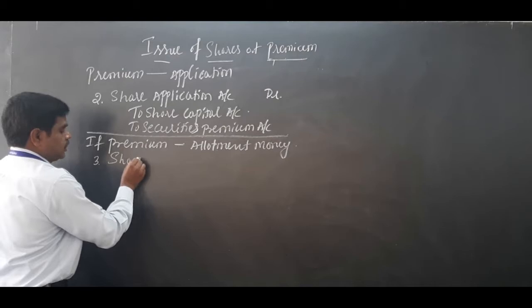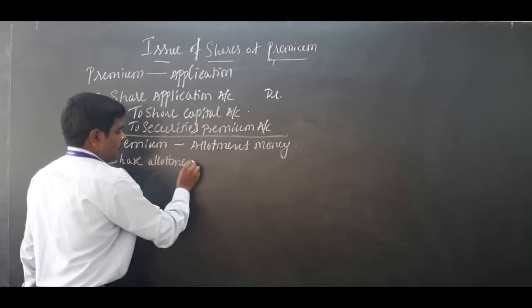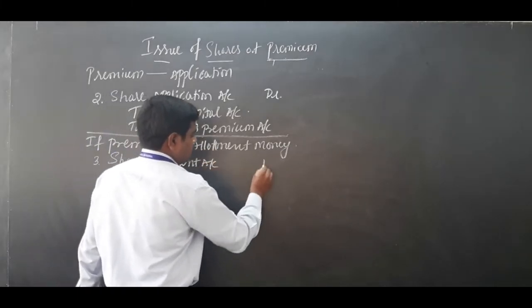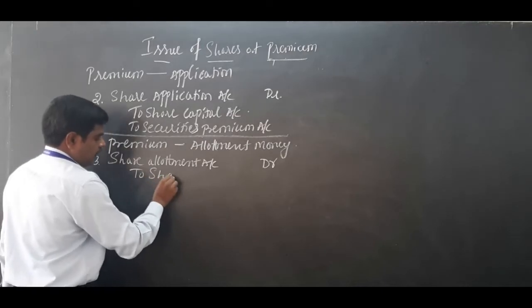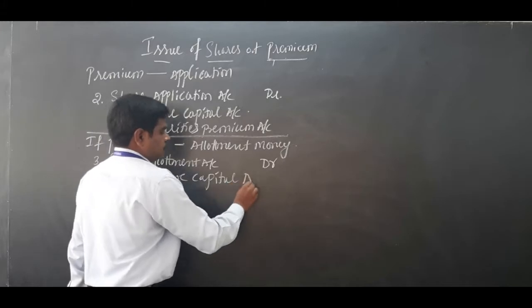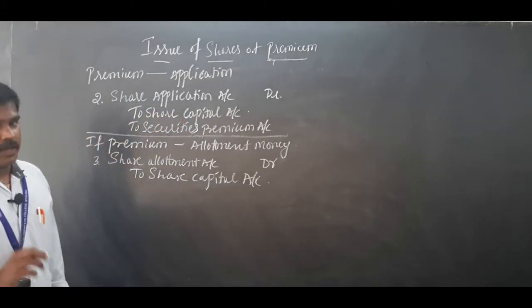You know that share allotment account debit to share capital account. Share allotment account debited to share capital account. So this is the allotment money due, issue of shares at par.